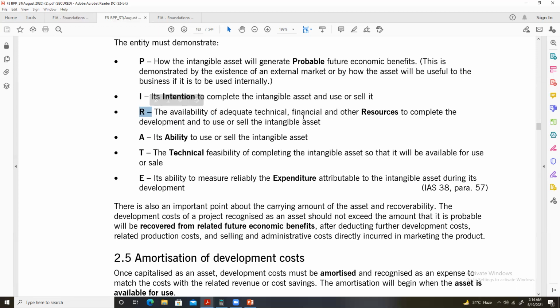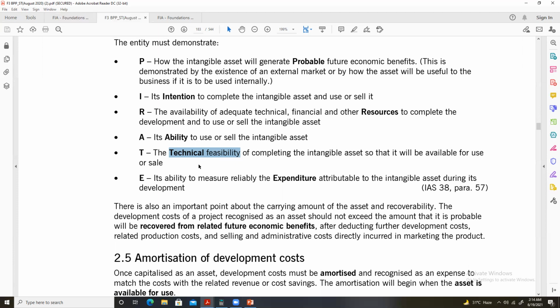R: the company should have enough financial and other resources to complete the development and to use or sell the intangible asset. Number 4, the entity must be able to use or sell the intangible asset. T: technical feasibility of completing the intangible asset so that it will be available for use or sale.